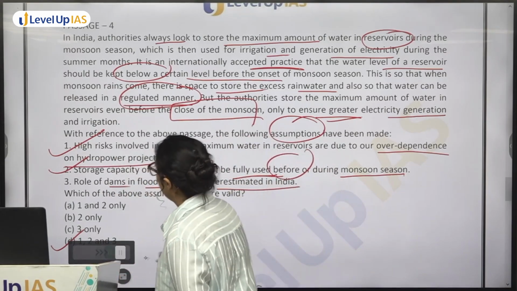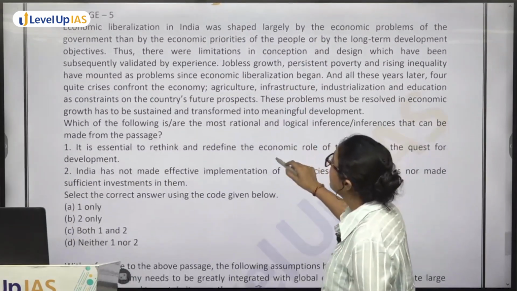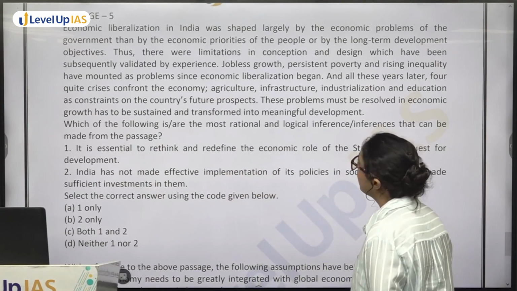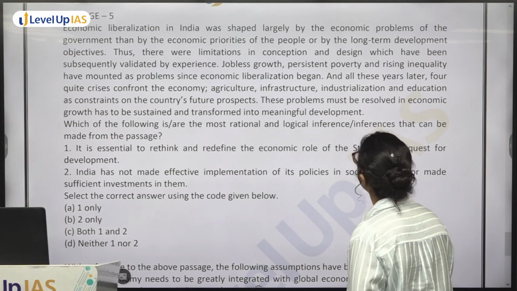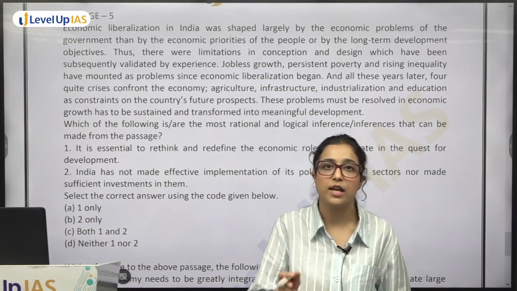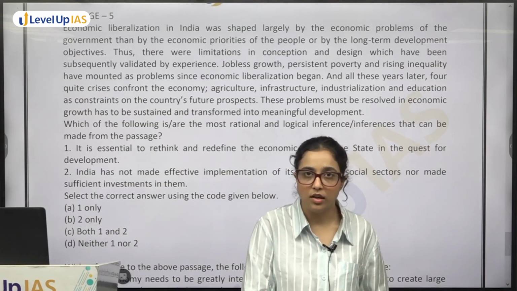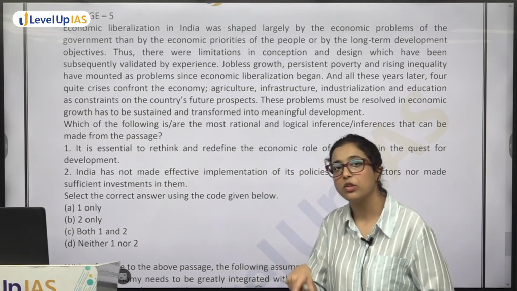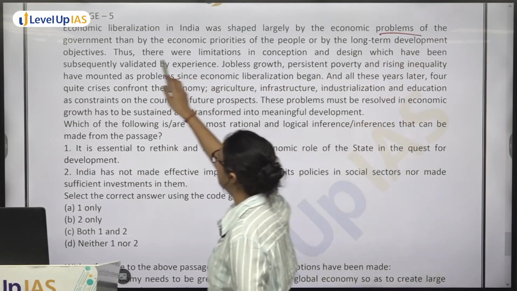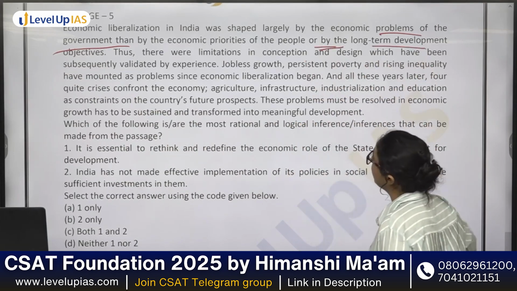Now, next passage, passage 5, in this you have two questions. Economic liberalization in India was shaped largely by economic problems of the government than by economic priorities of the people or by the long term development objective. So the first thing said is why economic liberalization happened: it was shaped largely by the problems the government was facing, not by thinking about what the public needs or what should happen in the long term. The government had problems, like not having funds, and economic liberalization was done to solve them, rather than by the economic priorities of people or by long term development objective.